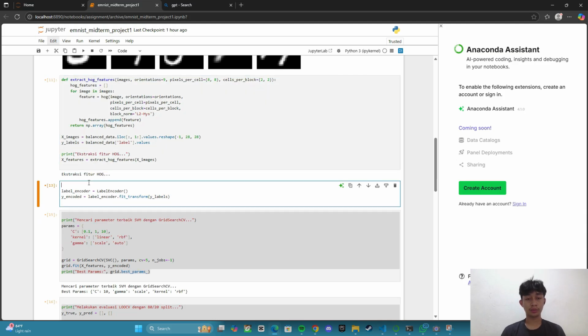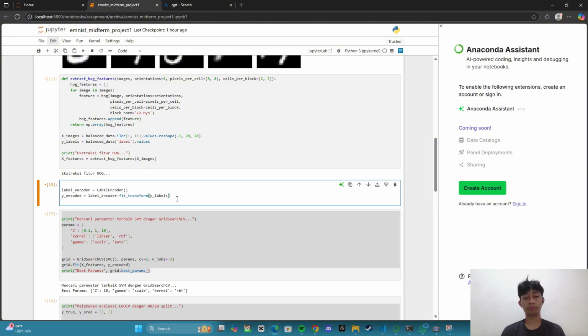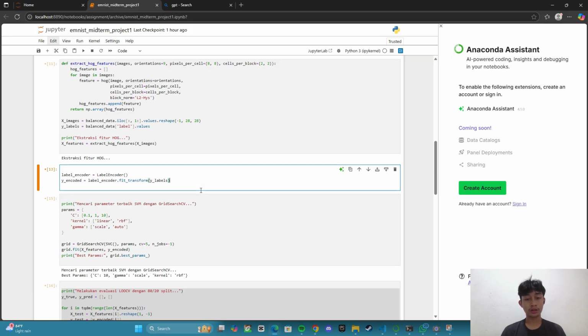This is encoding labels, a technique used to convert categorical labels into numerical values that can be understood by machine learning algorithms. LabelEncoder is a class from the sklearn preprocessing module that handles the encoding of categorical labels. fit_transform on y_labels applies the encoding to the y labels. The result is y_encoded, where each alphabetic label is converted to a corresponding integer value.